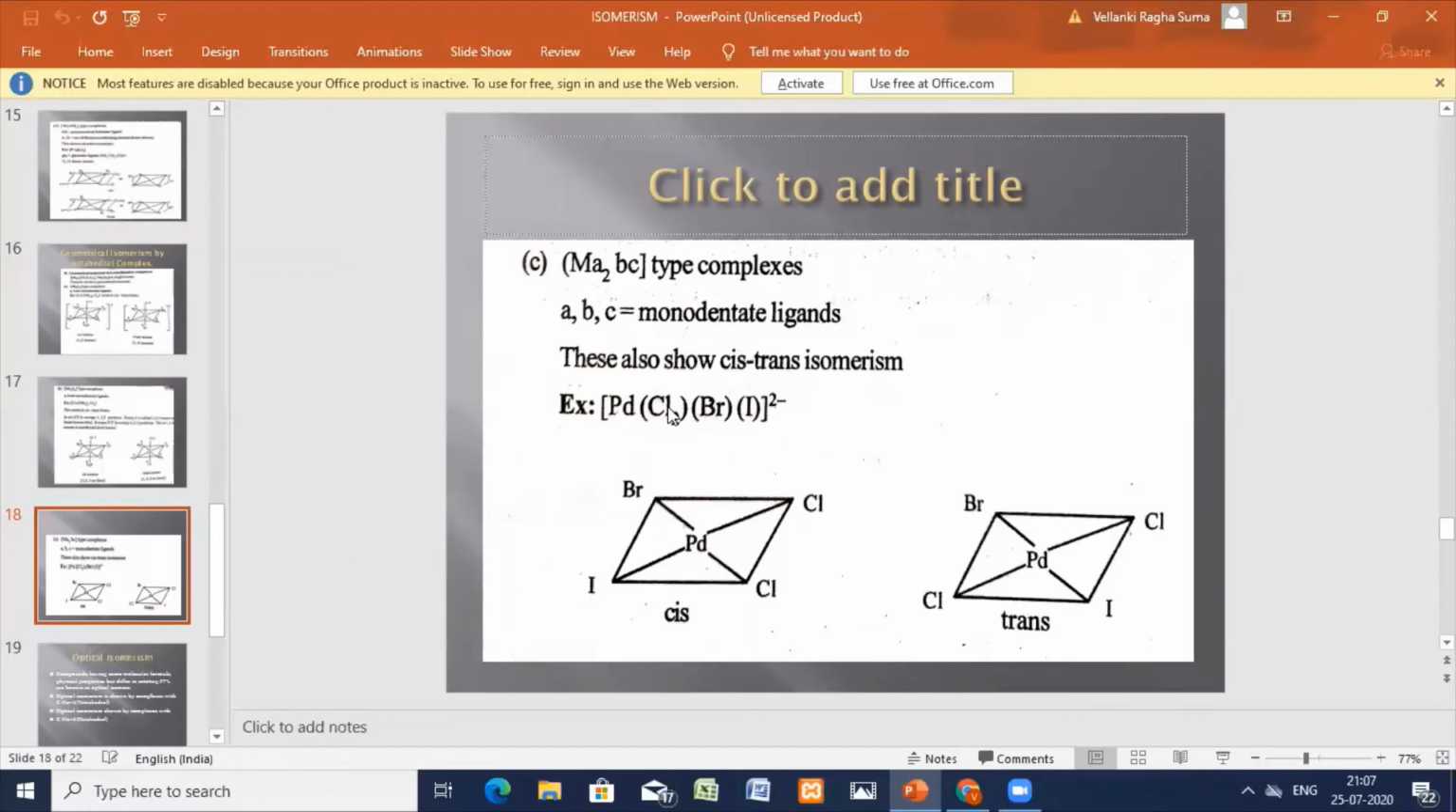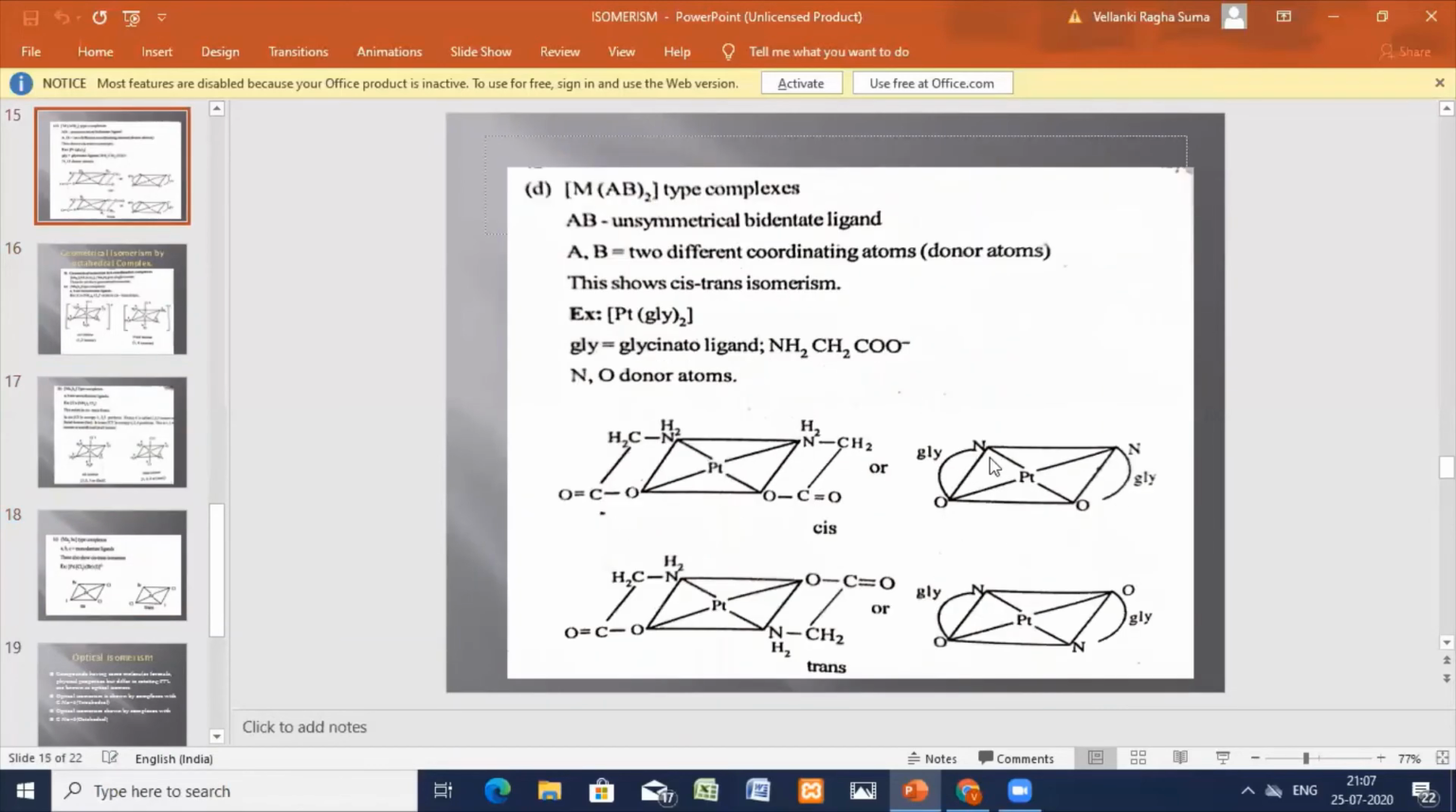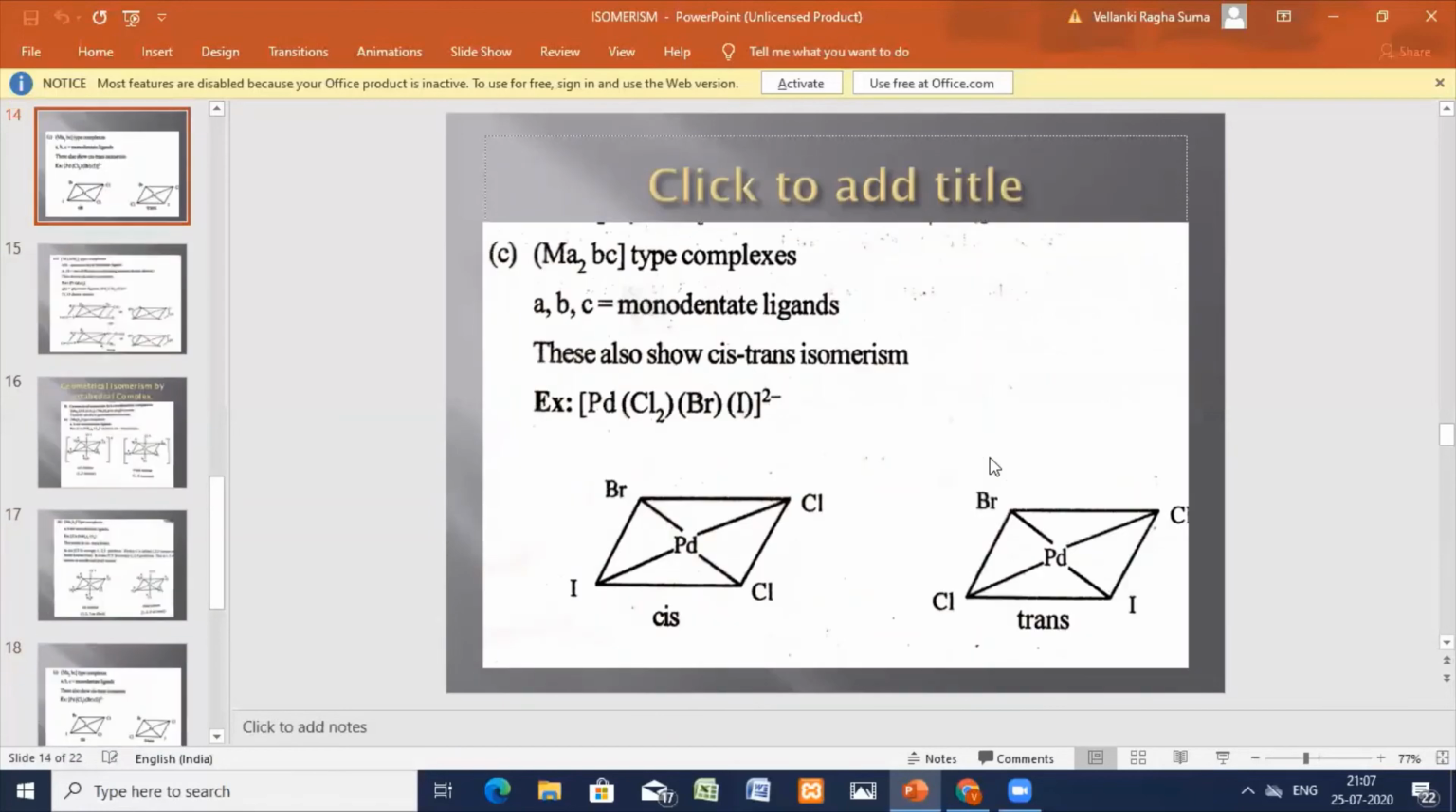Bromo, dichloro, iodo, palladium complex. The A type of ligands can be anything. Here it is chlorides on the same side, so it is cis. Chlorides on the opposite side, that is trans. Okay, this is already explained, the same example is repeated.